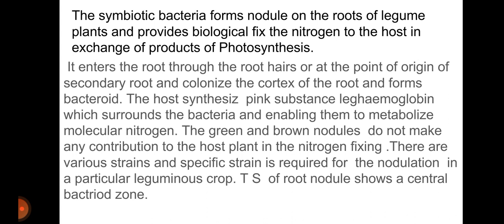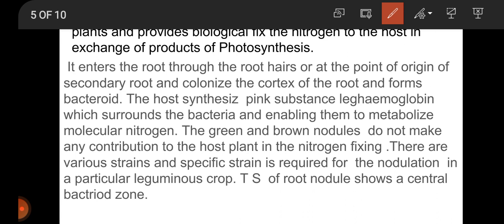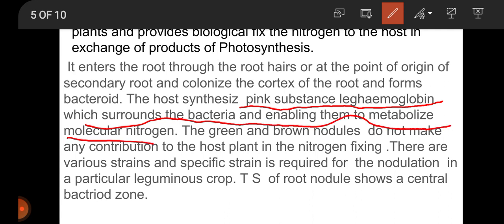The leguminous plants get the biologically fixed nitrogen from the bacteria, and the products of photosynthesis are provided to the rhizobium bacteria in exchange. As you know, the rhizobium bacteria enter the roots through the root hairs or at the point of origin of a secondary root, colonize the cortex of the root, and form bacteroids. The host synthesizes a pink substance, leghemoglobin, which surrounds the bacteroids and enables them to metabolize molecular nitrogen.